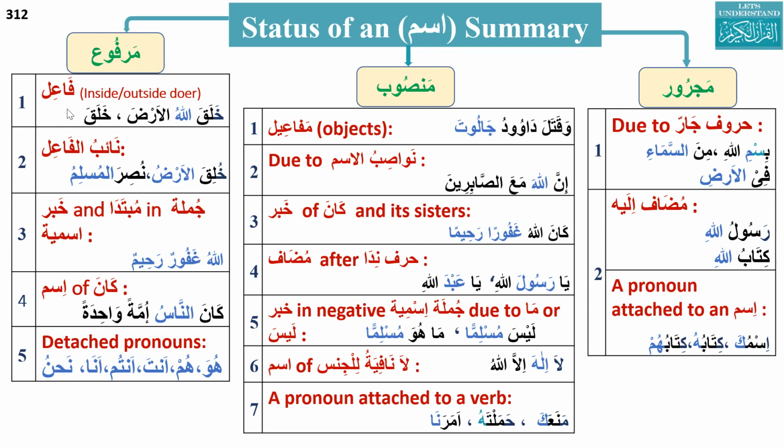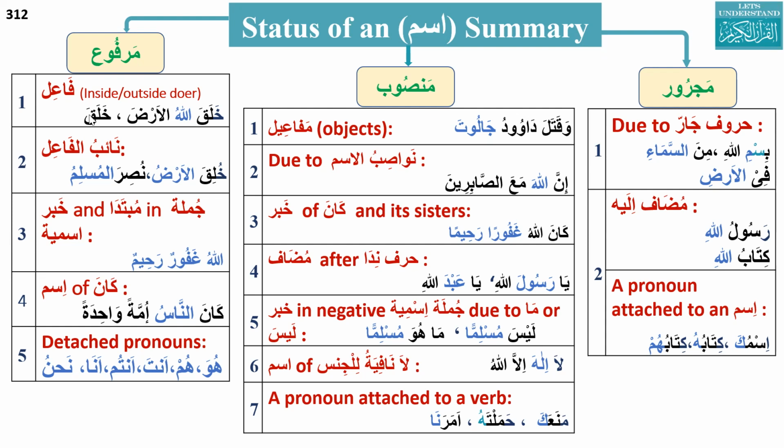Yeah, sure. Okay, so there are three statuses that every ism can be. It's either mansub, marfu, or majroor. Let's go to the Rafa. If it's marfu, there are five reasons. If it is an inside or outside doer, the outside doer is always going to be in marfu status. For example, khalaqallahu. Khalaqa's inside doer is he, and Allahu is the outside doer, which is in rafa